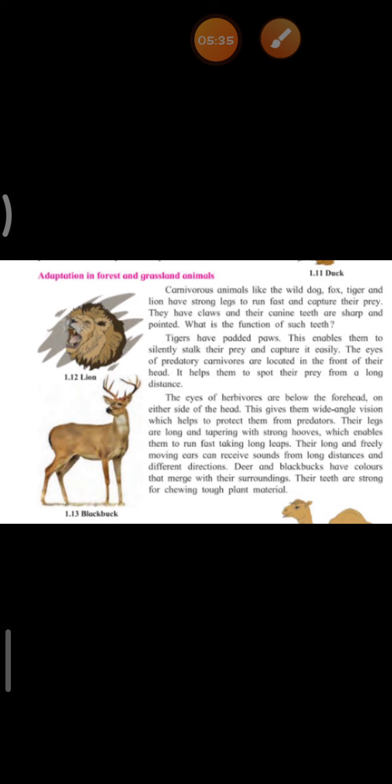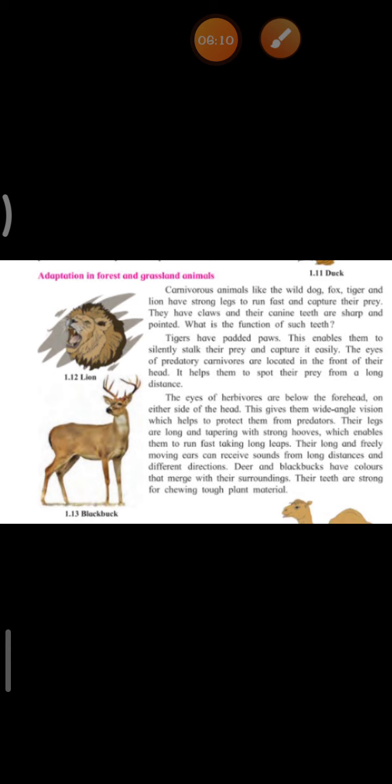The eyes of herbivores are below the forehead on either side of the head. This gives them wide angle vision, which helps them to protect themselves from their enemies. Their eyes are differently located than carnivores.